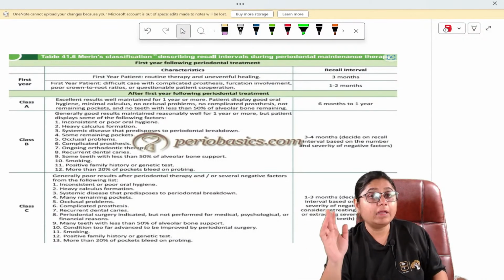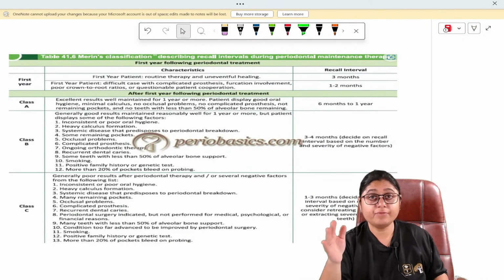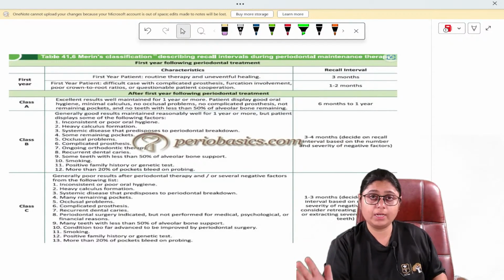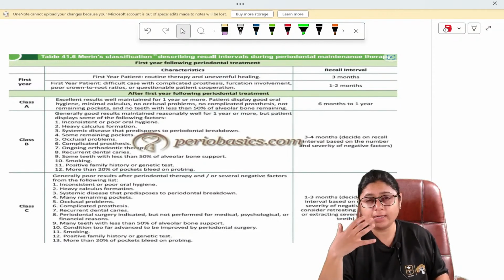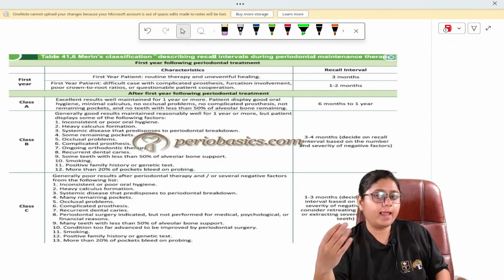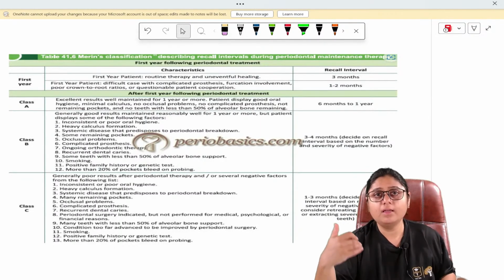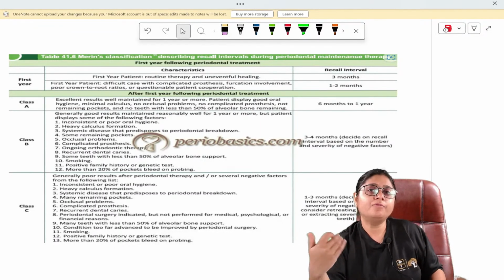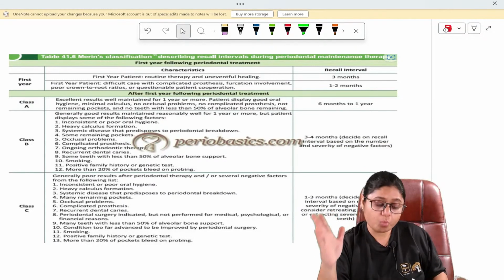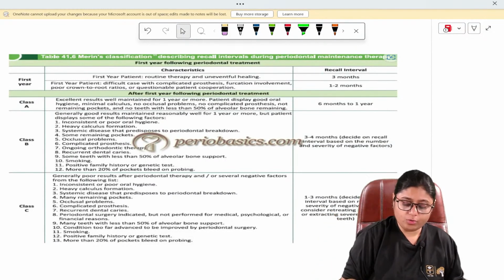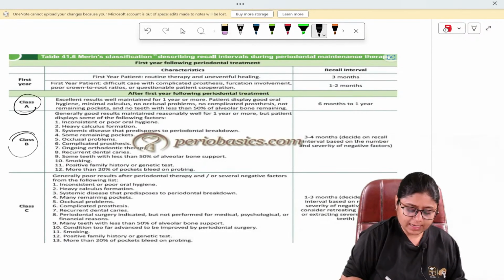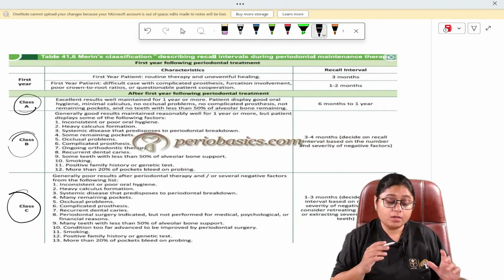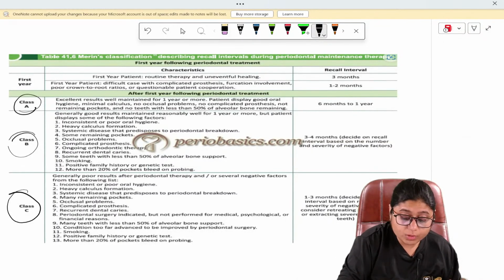During a recall, if you feel that for 1 year the patient has maintained good oral hygiene and the periodontal condition, the condition of the whole oral cavity as such, was nice, then in the consecutive years, after January 2025, after the completion of 1 year, you have to classify the patient as class A, class B, and class C. Now in class A, you have to remember only one keyword: excellent.